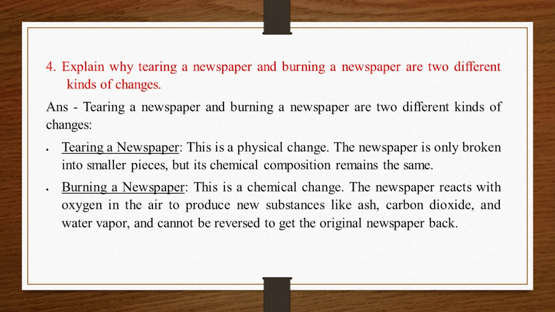4. Explain why tearing a newspaper and burning a newspaper are two different kinds of changes. Answer: tearing a newspaper and burning a newspaper are two different kinds of changes. Tearing a newspaper, this is a physical change. The newspaper is only broken into smaller pieces, but its chemical composition remains the same. Burning a newspaper, this is a chemical change. The newspaper reacts with oxygen in the air to produce new substances like ash, carbon dioxide, and water vapor, and cannot be reversed to get the original newspaper back.